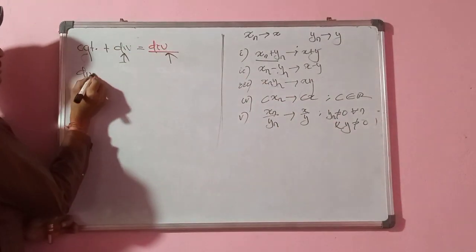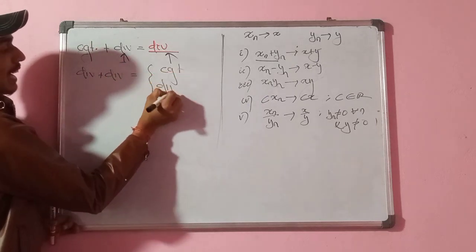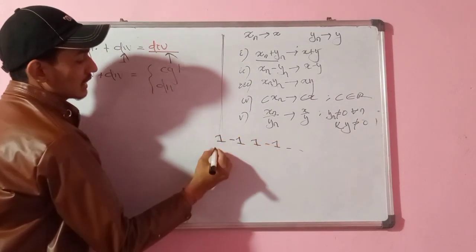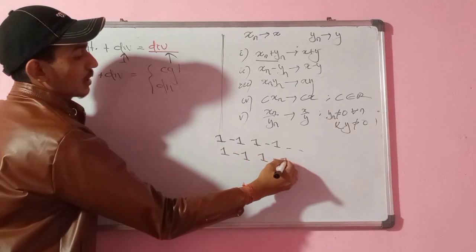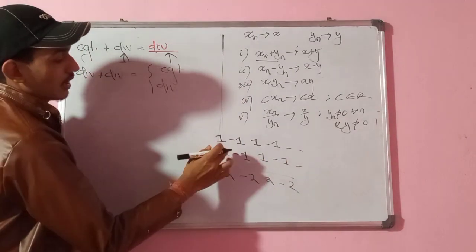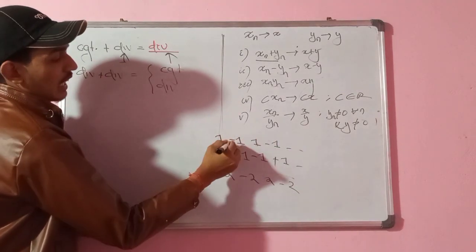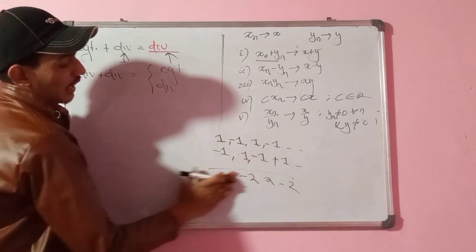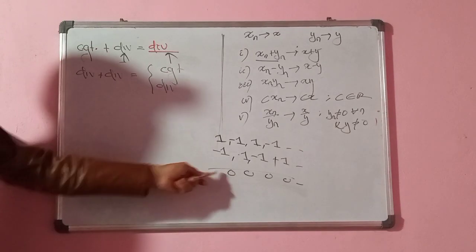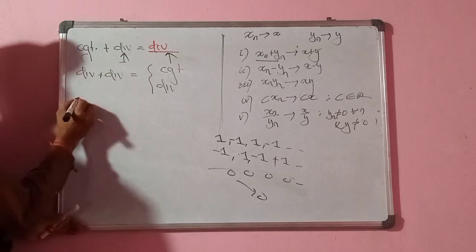Now let us add two divergent sequences. If you add two divergent sequences, it may be convergent, may be divergent. For example, if we take 1, minus 1, 1, minus 1 as one sequence, and another is 1, minus 1, 1, minus 1, if you add, you will get 2, minus 2, 2, minus 2, which is also divergent. But if I take the sequence 1, minus 1, 1, minus 1, and another is minus 1, 1, minus 1, 1, and if I add, I will get 0, 0, 0, 0 like this, which is the constant sequence. It will converge to 0. So if you add two divergent sequences, it may be convergent, may be divergent.